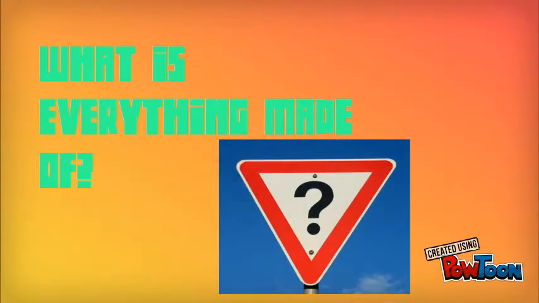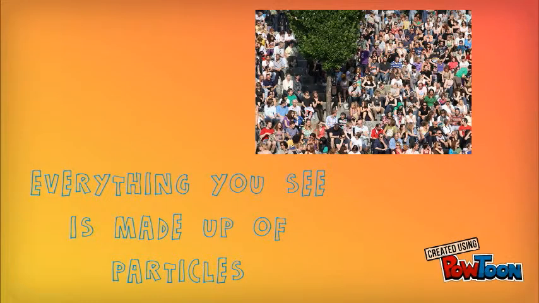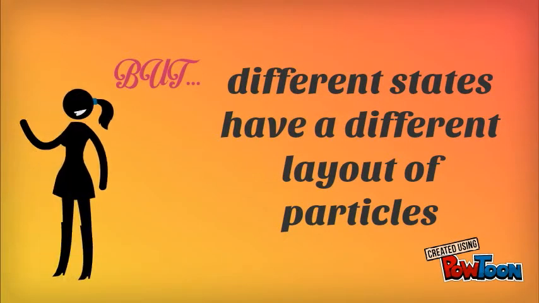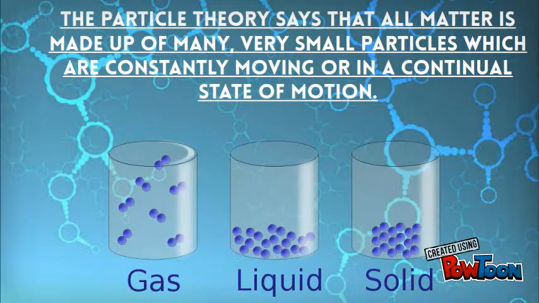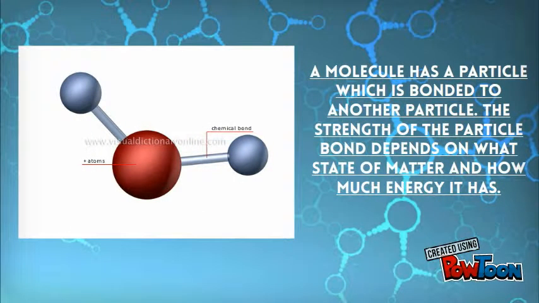What is everything made of? Everything you see is made up of particles, but different states have a different layout of particles. What is the particle theory? The particle theory says that all matter is made up of many very small particles, which are constantly moving or in a continual state of motion. A molecule has a particle which is bonded to another particle. The strength of the particle bond depends on what state of matter and how much energy it has.